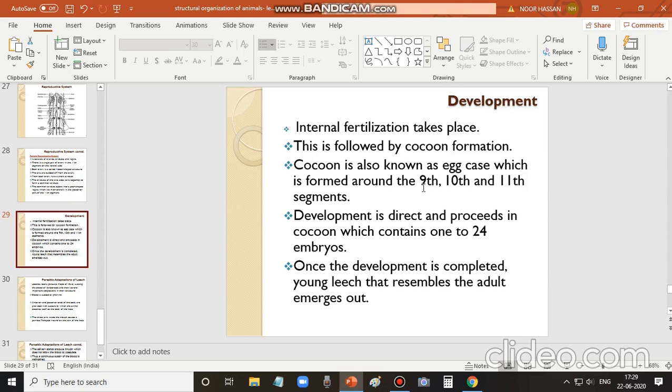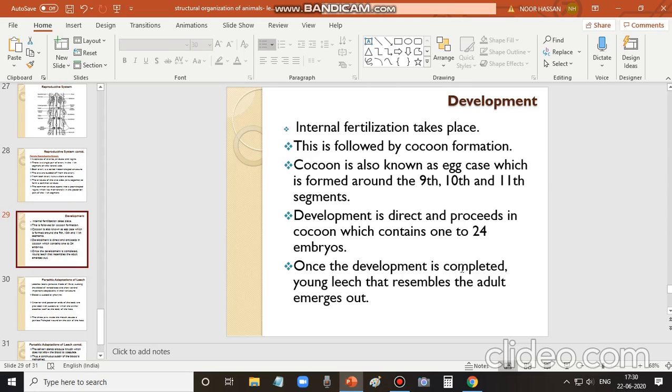Particularly during the breeding season, this cocoon is formed, especially for the deposition of the eggs. Eggs are deposited into the cocoon, and development of the young one also takes place inside the cocoon. Development is direct, that is, there are no larval stages. The young one is produced directly, and the whole development takes place inside the cocoon. Each cocoon contains 1 to 24 embryos.